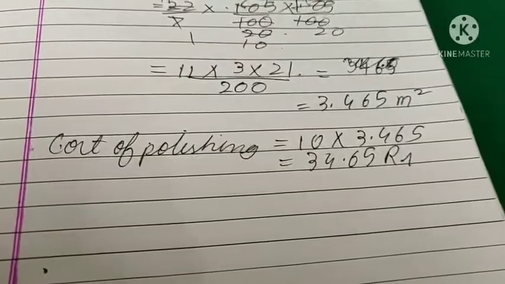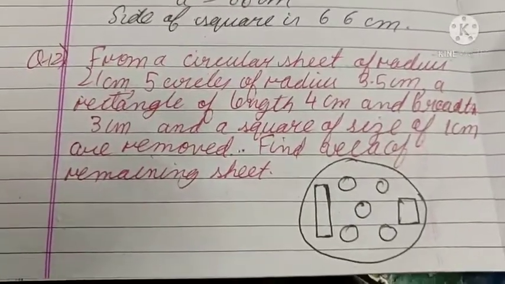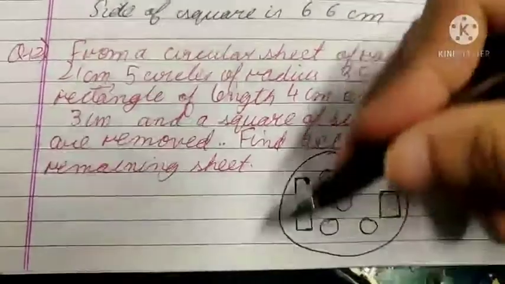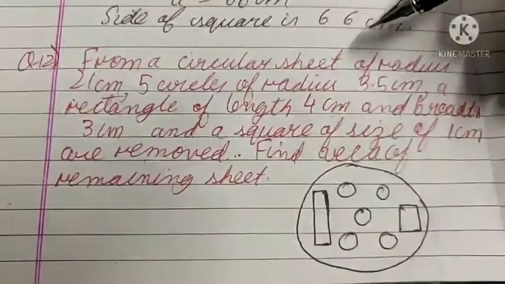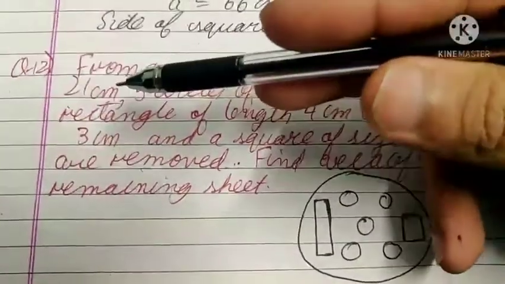This is our next question, that says that there is a big circular sheet which has a radius of 21 centimeter.